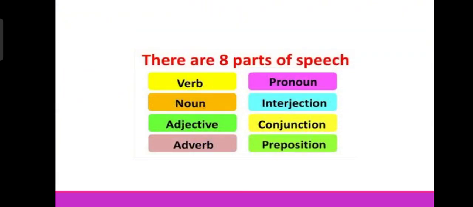So part of speech is a part of a sentence. Okay, part of speech is a part of a sentence. So there are different parts of speech. A sentence is divided into different parts of speech. There are 8 parts of speech, that are verb, noun, adjective, adverb, pronoun, interjection, conjunction, and preposition. So these are the 8 parts of speech. Let us discuss one by one in short.